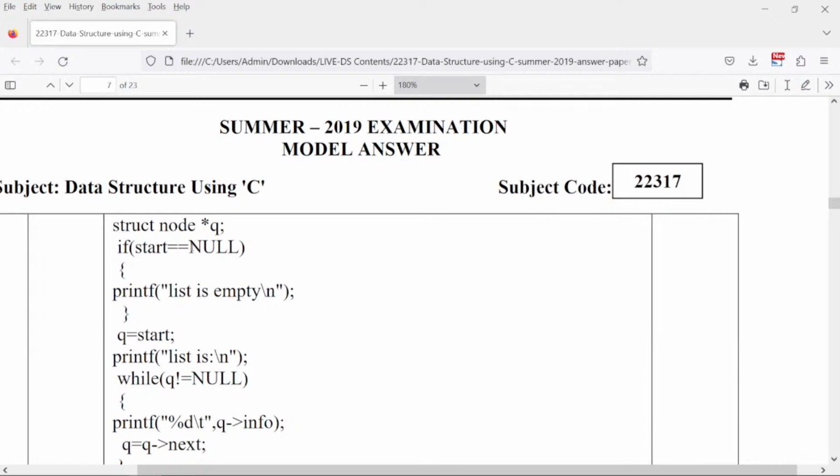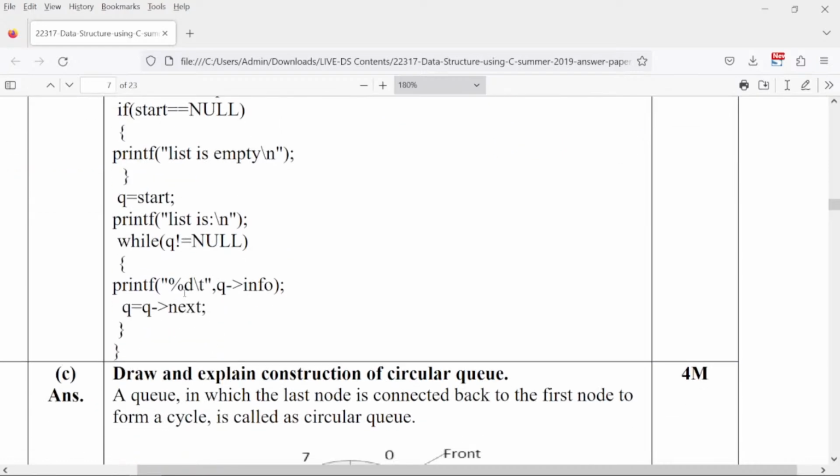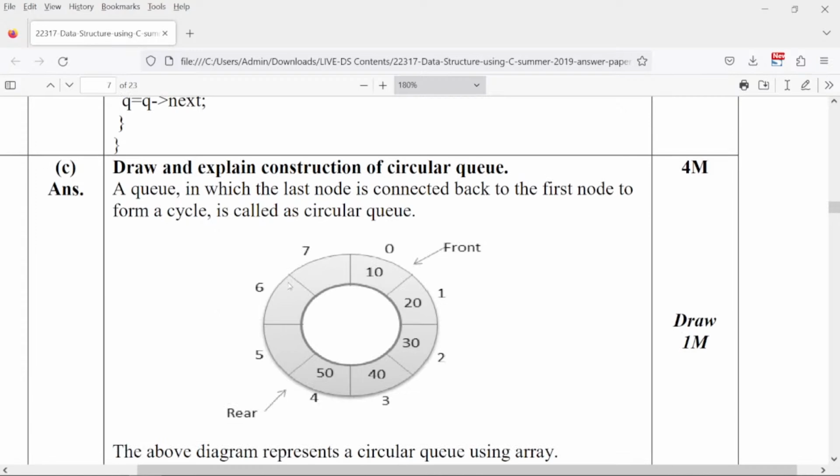So what does display do first? It checks whether the linked list is null or not. If it is null, that means there is no node in the linked list, so it's empty, and we display it as empty. Otherwise, in case the linked list is not null, up to the time it's not null, I am displaying the info and then moving to the next location with next. So this is how I traverse a linked list. You are just displaying the values of a linked list.